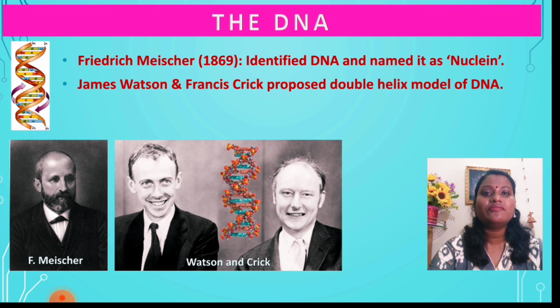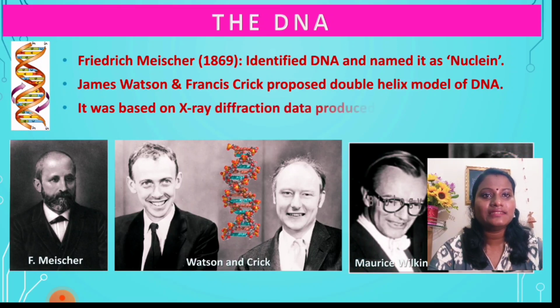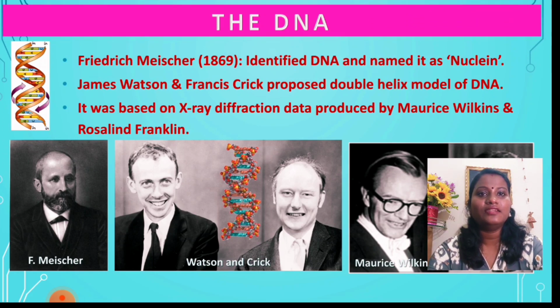But later on, several scientists, like in the year 1869, Friedrich Miescher identified DNA and named it nuclein. When he was experimenting, he found something inside the cell that is being transmitted from one generation to the other, and he named that structure nuclein. Then James Watson and Francis Crick proposed the double helix model of DNA, based on the X-ray diffraction data produced by Maurice Wilkins and Rosalind Franklin.